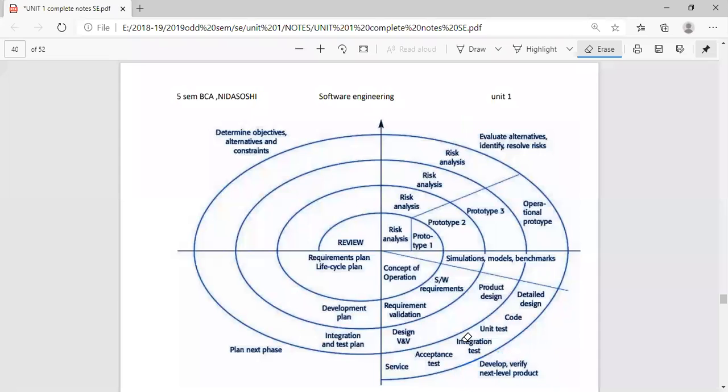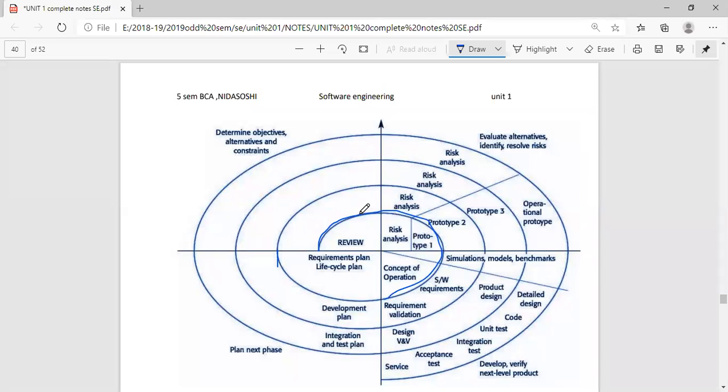So why is the model in the loop format? What is the reason? The reason is that whenever we have a complex system, the phases have to be repeated until the customer has obtained the quality software, or until the customer feels satisfied with the software we have designed.